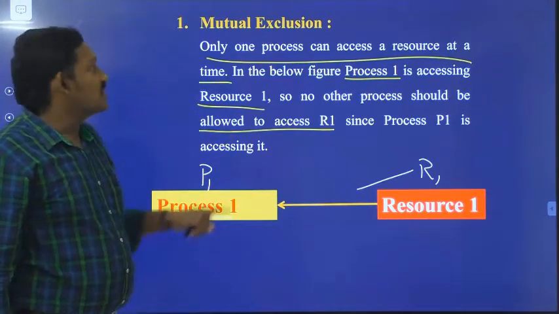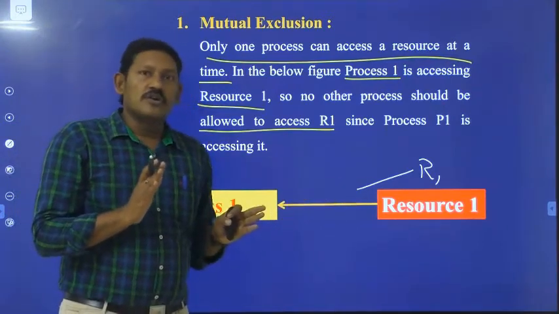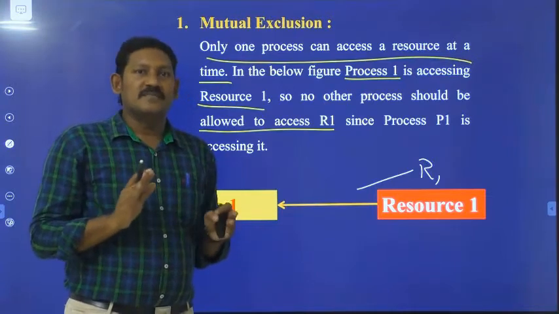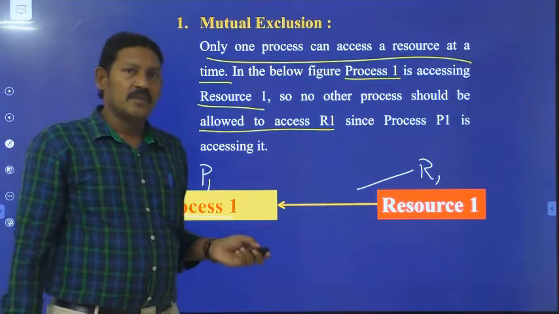This is what mutual exclusion means: a particular resource can be accessed by only one process at a time. Hope you have understood.